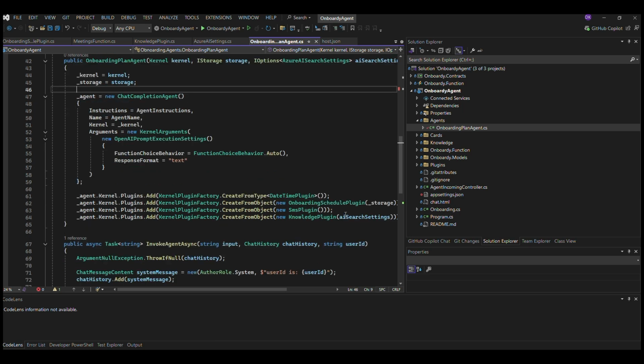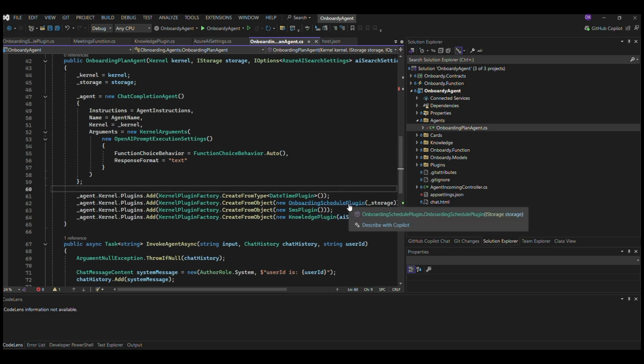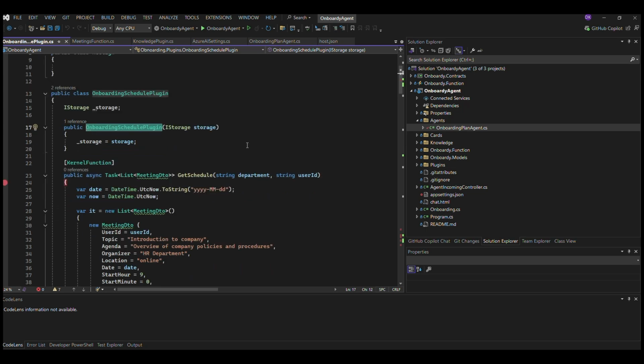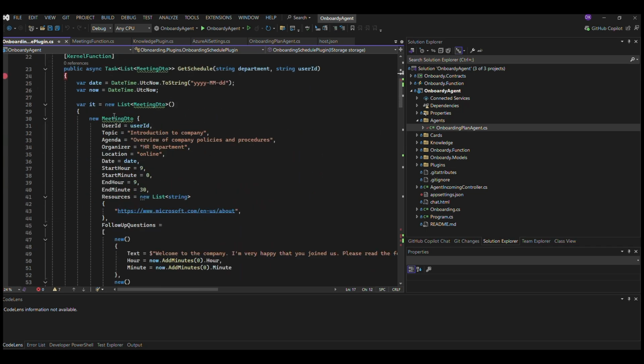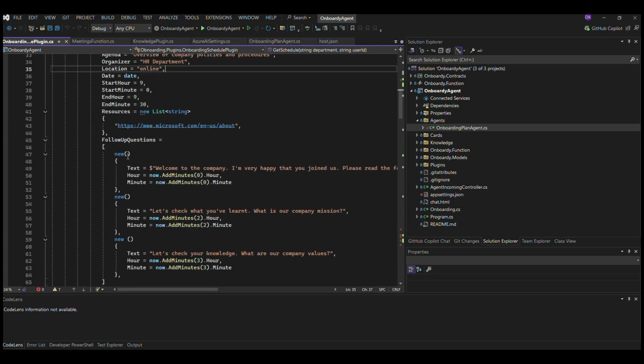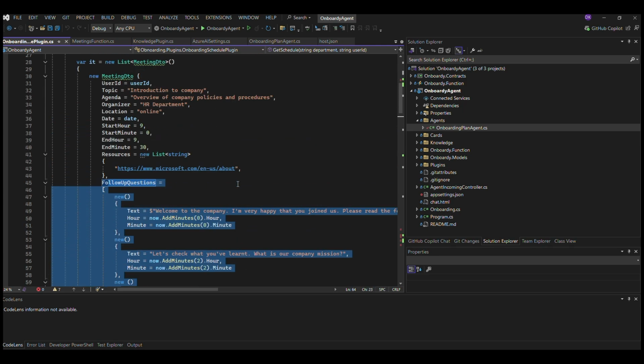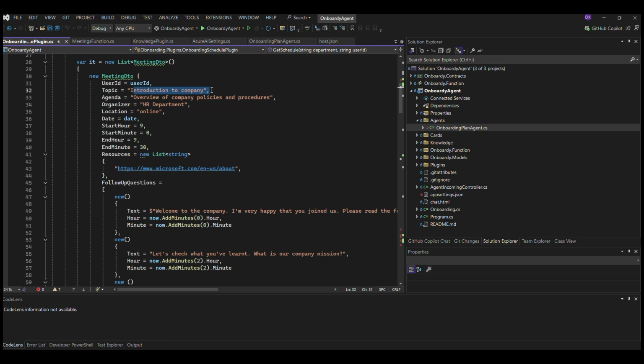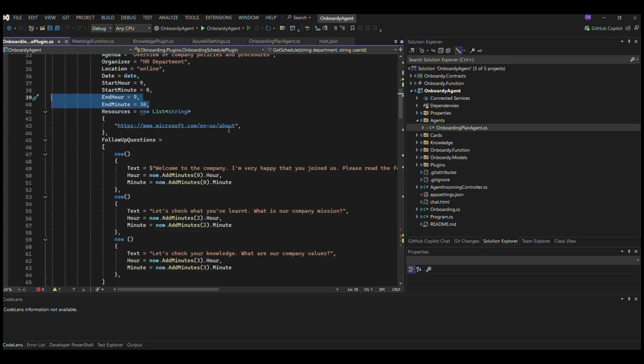And here we've also got the plugins, a very important thing: date plugin, onboarding schedule plugin, SMS plugin, but the knowledge plugin as well is very important here. I will quickly show you the onboarding schedule plugin, because this is interesting. This is the source of our data about the meetings and about the follow-up questions that need to be sent to the user. For example, we can see that the introduction to the company meeting organized by the HR department starts at 9 o'clock. It lasts 30 minutes. But what is important, here are some resources.